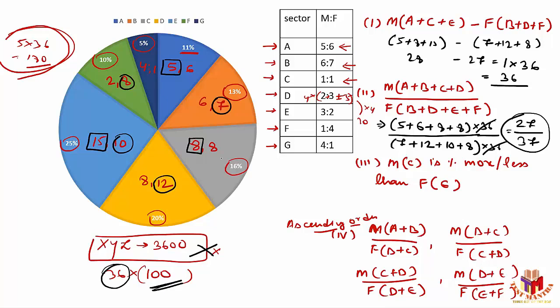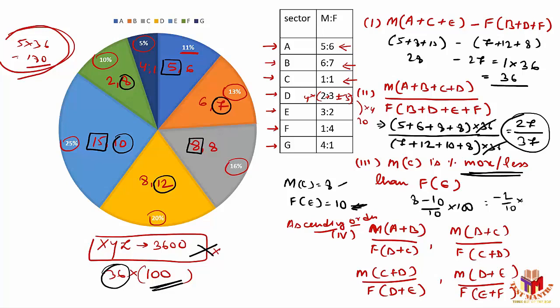So according to this, males in C are 8 and females in E are 10. My base value is nothing but the number of females, because the term they are using is more than or else lesser than. So my final value is 8 and initial value is 10. So 8 minus 10 by 10 into 100, which is nothing but minus 2 by 10 into 100. Also we can say 20%. So my answer is males in C is 20% lesser than females in E, right?